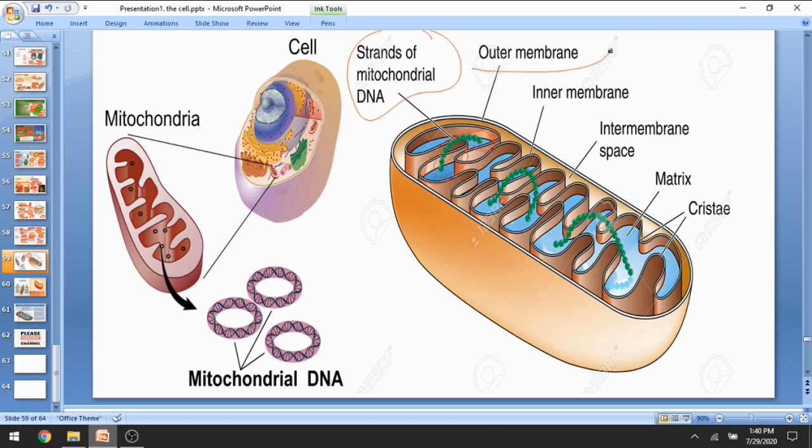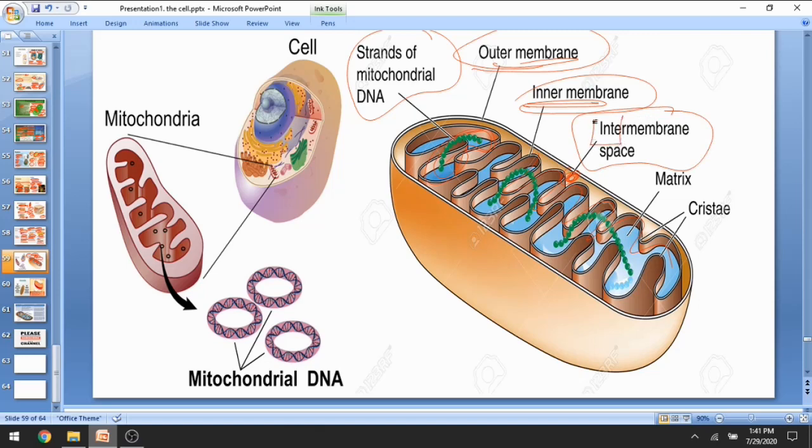The outer layer of the mitochondria is the outer membrane. Inner to the outer membrane are finger-like projections, a folded structure known as the inner membrane. In between the inner and outer membrane there is a space, the intermembrane space.